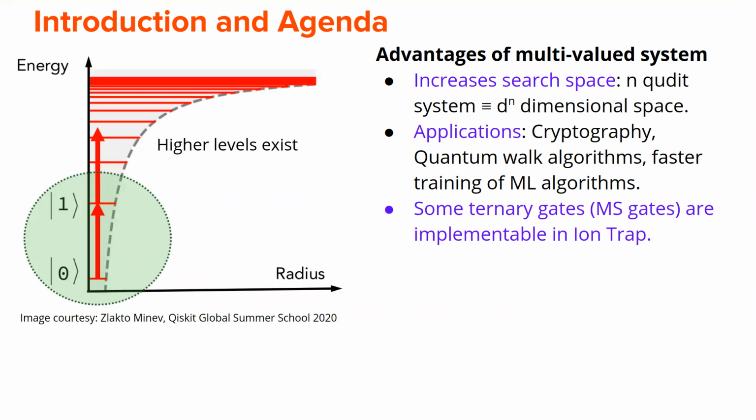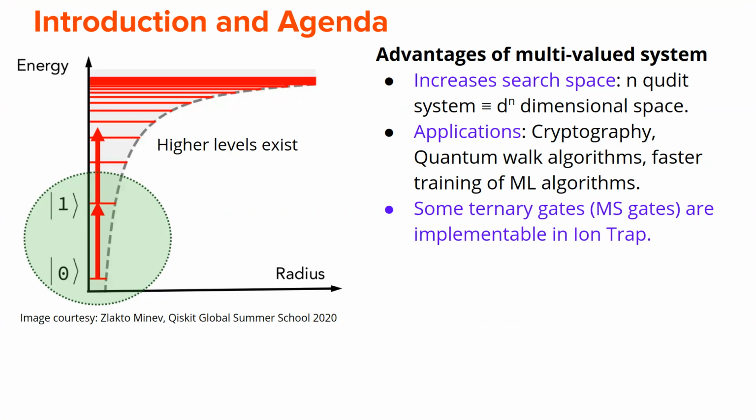So coming to a quantum system, this is a physical representation of a qubit. This is an anharmonic oscillator, the energy spectrum of those, and the lowest energy level is represented as a 0, the immediate higher as a 1, but we see that further higher levels exist. So we have here 2, 3, 4 and so on. And therefore a quantum system is inherently multivalued.